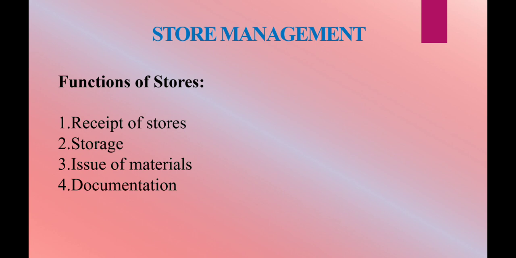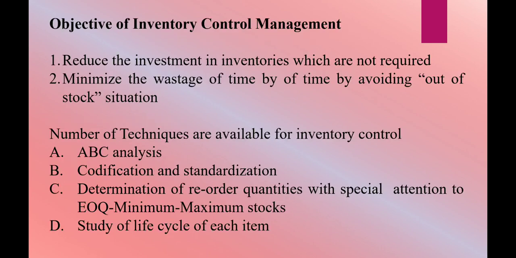What are the functions of the store? A store branch is generally responsible for the following functions: the receipt of stores, storage, issue of material, and documentation. So receipt means to receive, check, and inspect all the supplies. The next one is storage, to store all the material properly to avoid damage. Then the third one is issue of material, to issue the material against their requisitions. Then documentation, to maintain accurate record of materials received, issued, and stored.